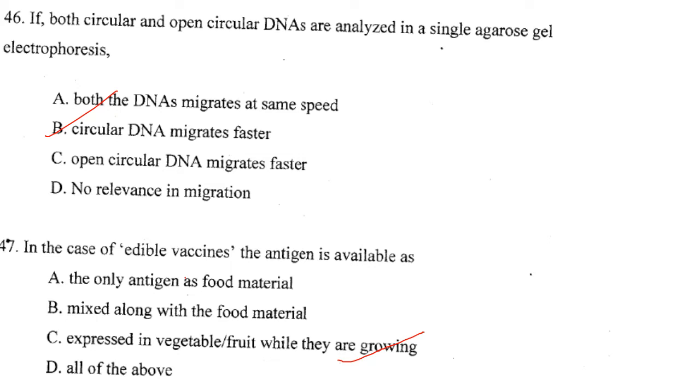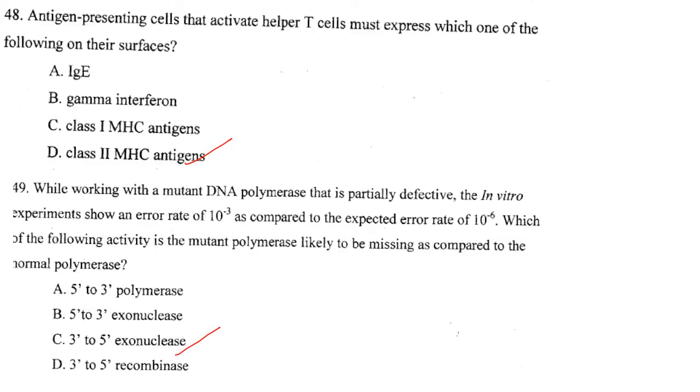Then in the case of edible vaccines, the antigen is available as. Edible vaccines are subunit vaccines that contain antigen proteins of a pathogen but lack the genes for the full pathogen to form. So they are expressed in the vegetable or the fruit while they are growing. Answer is option C. Then antigen presenting cells that activate helper T cells must express which one of the following on their surfaces? They must express class 2 MHC antigens.